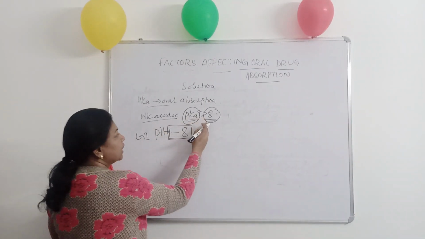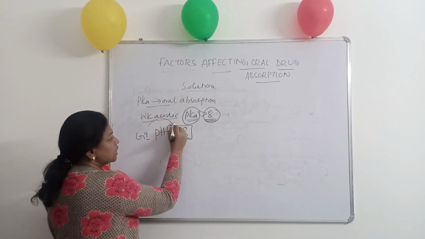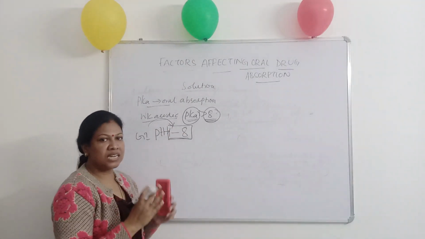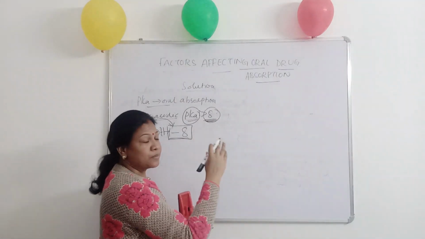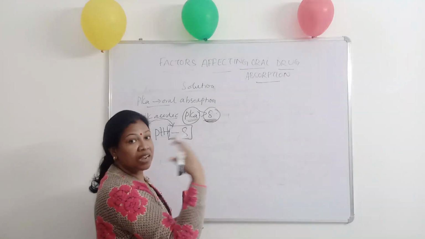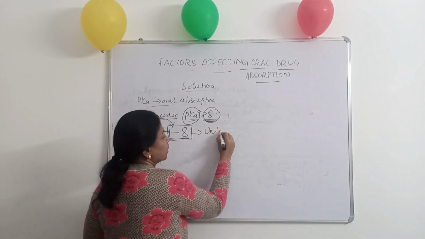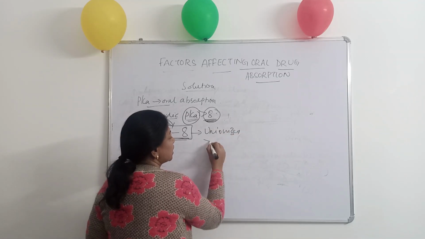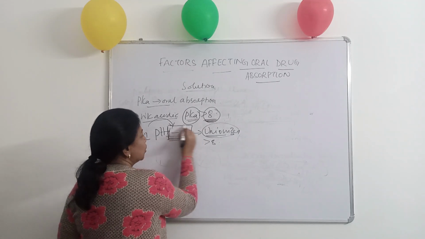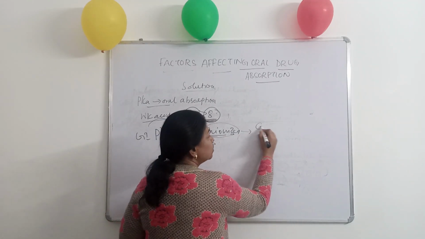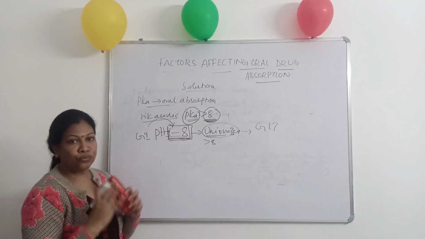So when the weakly acidic drug whose pKa is greater than 8 is placed in such pH, that is, in GI pH, what happens? The drug gets ionized only after 8. But before 8, it will be in unionized state. Its ionization starts after 8. It is unionized between pH 1 to 8. So throughout the GIT, these drugs will be absorbed uniformly.